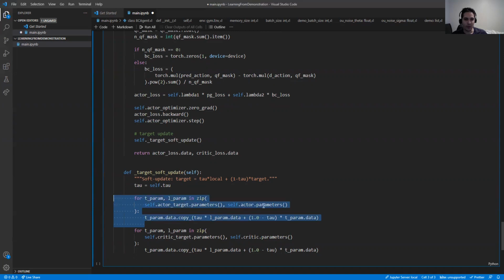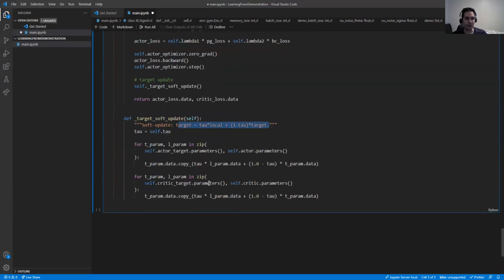So we get the parameters of the actor, and for each parameter inside, we use this formulation to update the parameter of the actor target. So all of the parameters from the actor are moved to the actor target by this rate. And this is also applied for the critic.